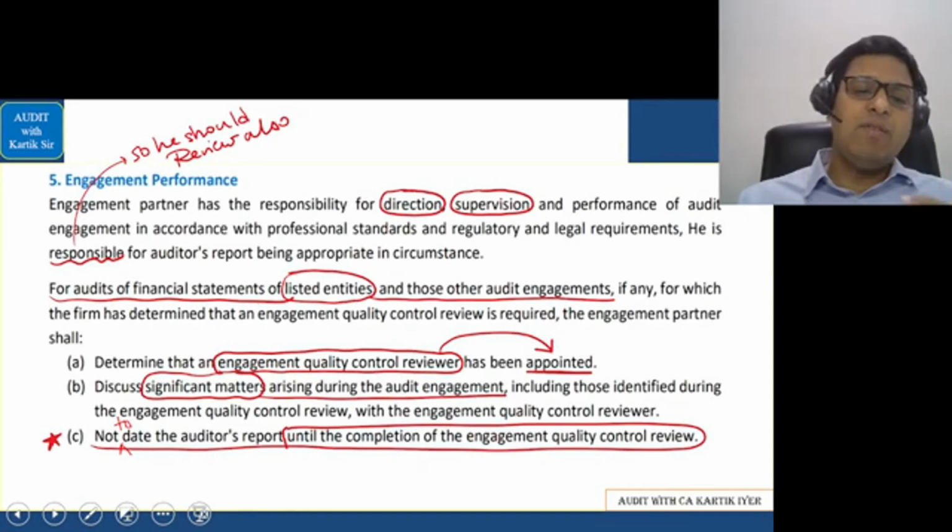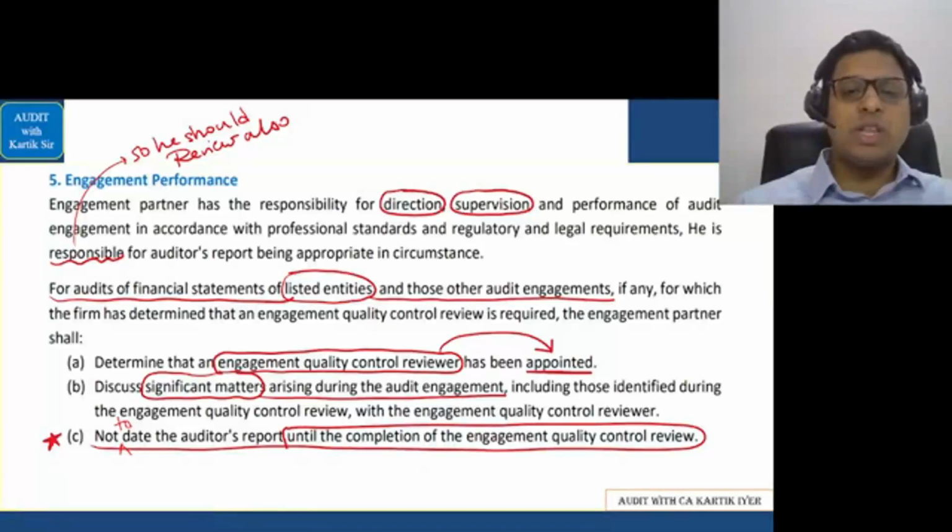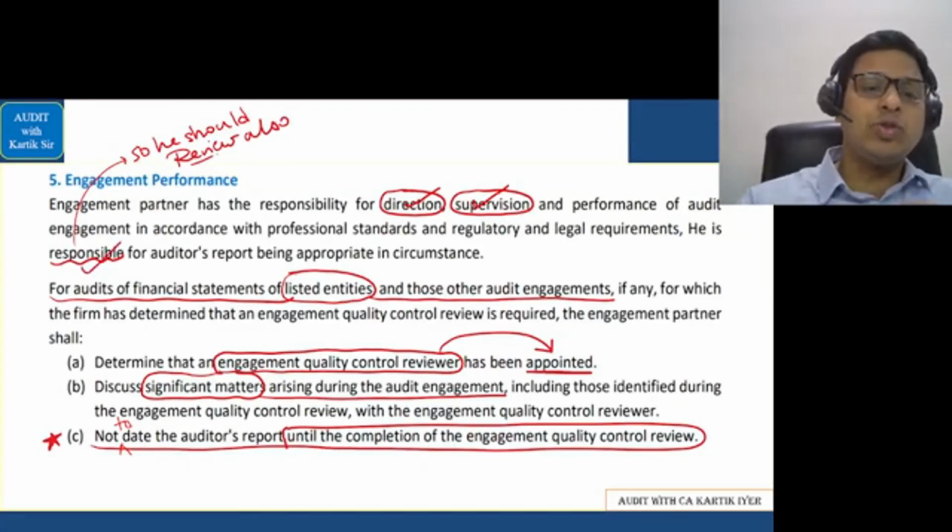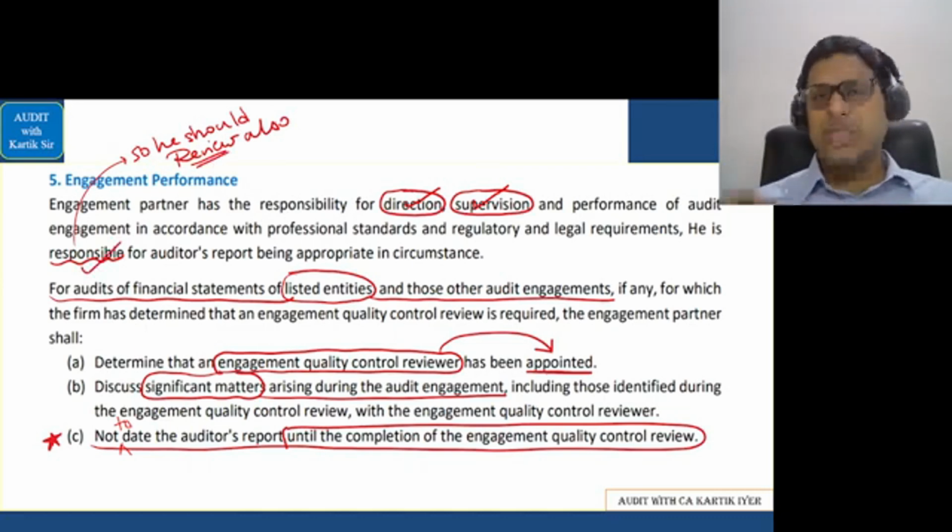Very, very important. Whenever you are doing the client's work, you have to ensure that direction and supervision are done properly, and it is your responsibility. Means you should review it also. So the CA, the auditor, should review the work of his team members.